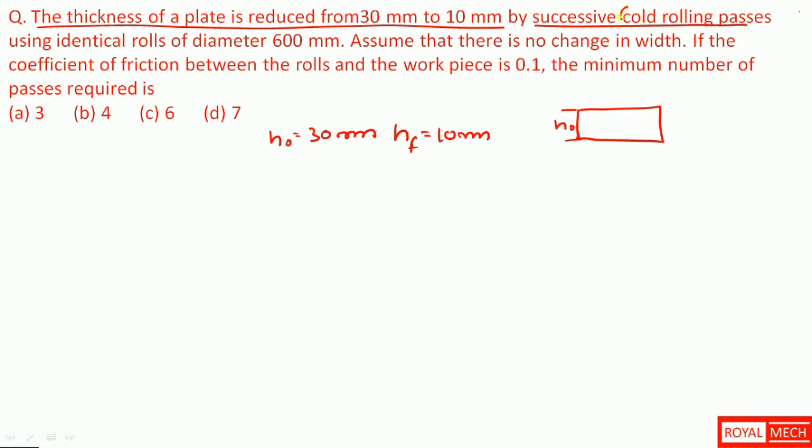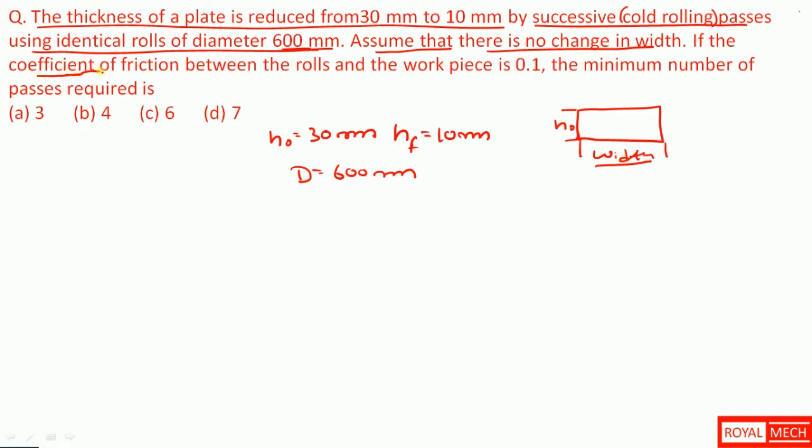So there is cold rolling using identical rolls of diameter 600 mm. So the diameter of the rolls is 600 mm. Assume that there is no change in width. So the width of the plate will not change. Width of the plate is constant.